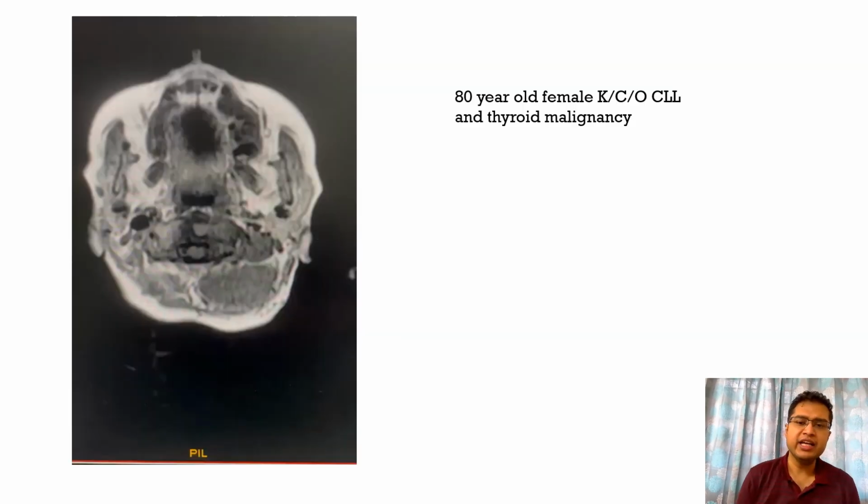So here we have an 80-year-old female, known case of chronic lymphocytic leukemia and a thyroid malignancy, who came with complaints of difficulty in breathing, and this is the MRI done for this patient.